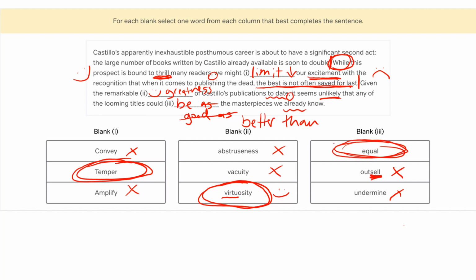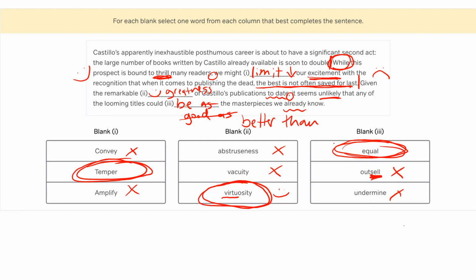All right, so takeaways on this question. 3 blanks means 3 predictions. These predictions are going to help us get through these answer choices and wade through the traps set for us. Similarly, when we're looking at answer choices, we're going to want to look at connotations and how those connotations compare to our predictions. So even if we don't know words, we can often tell if they are positive or negative, and that can be enough to pick the right answer or eliminate wrong answers, giving us an opportunity to get to the correct answer even if we don't know all of these words.